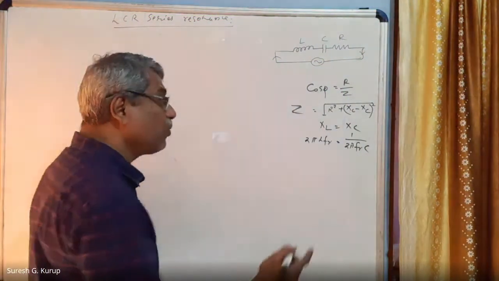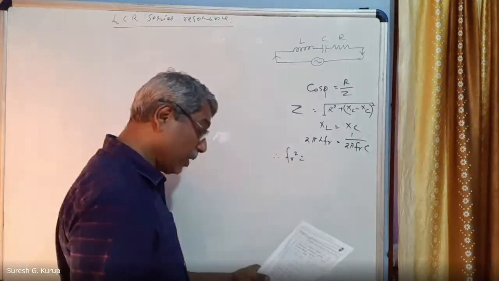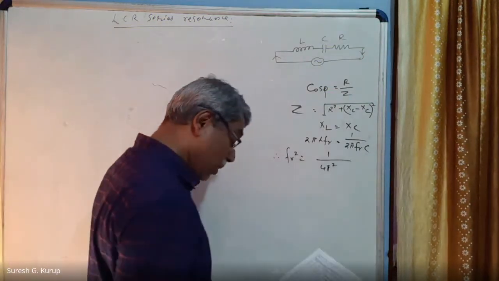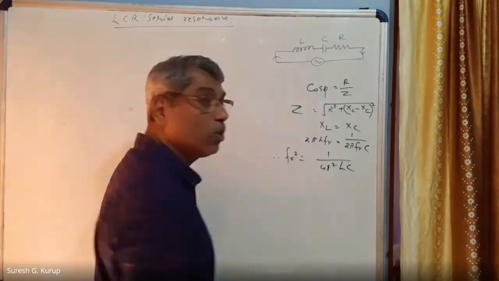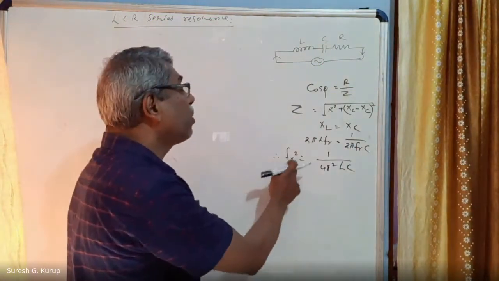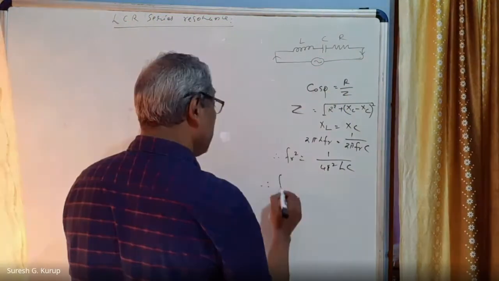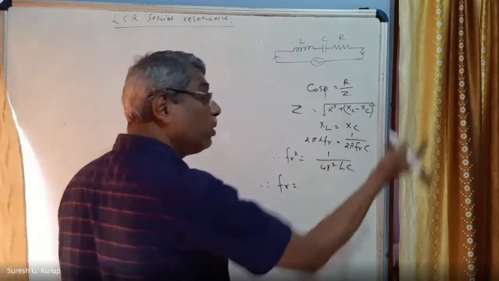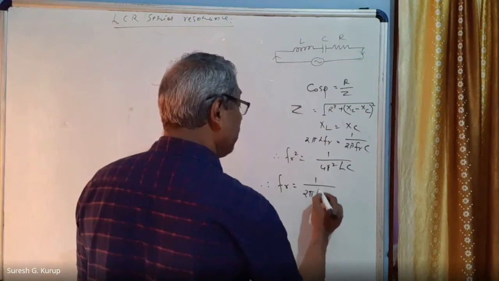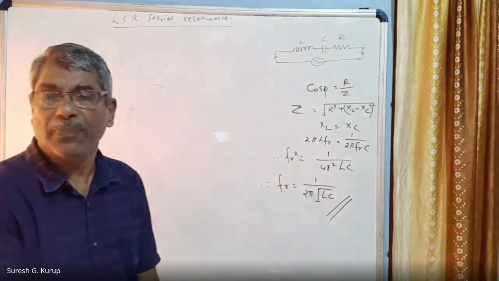So in that case, FR square is equal to 1 by 4 pi square LC. Am I correct? The same relation. So therefore FR is equal to the root of this, that is 1 by 2 pi into root of LC, and this is called the resonant frequency. Understand?